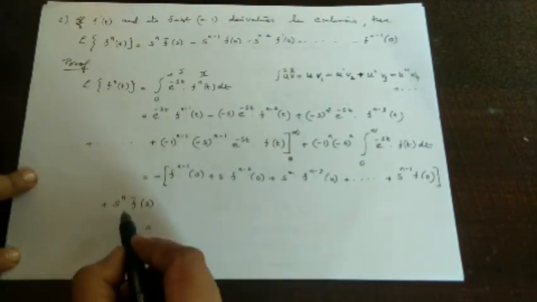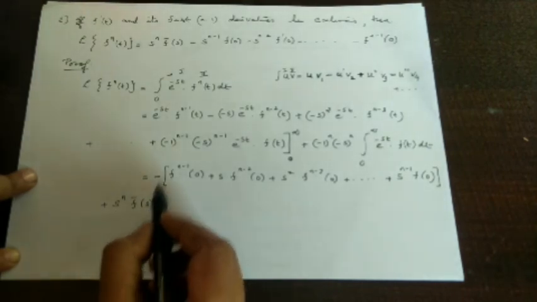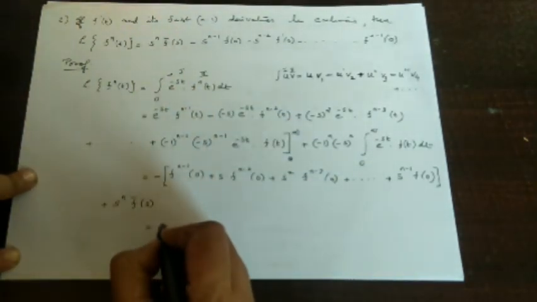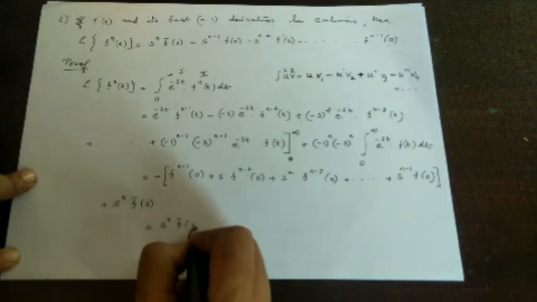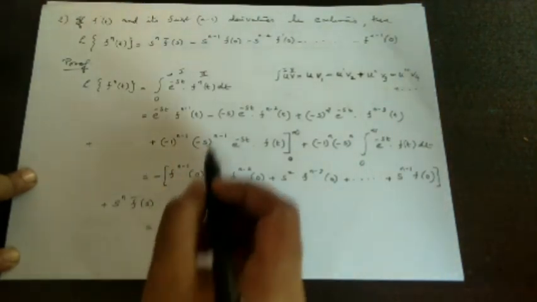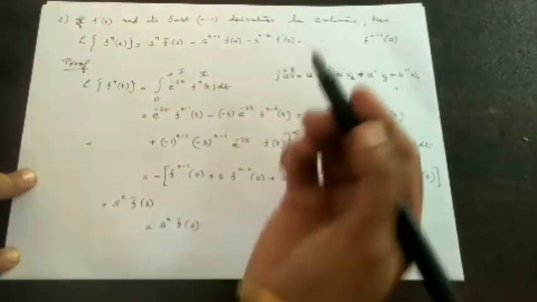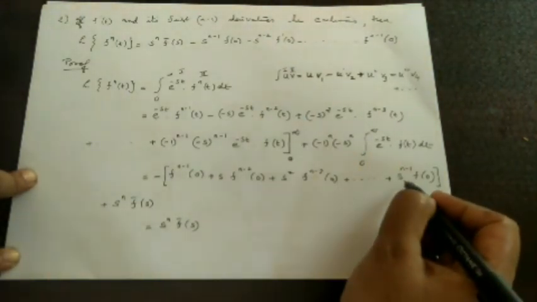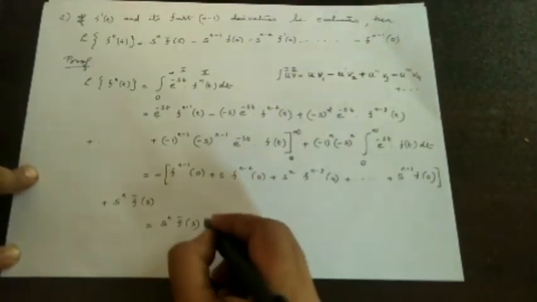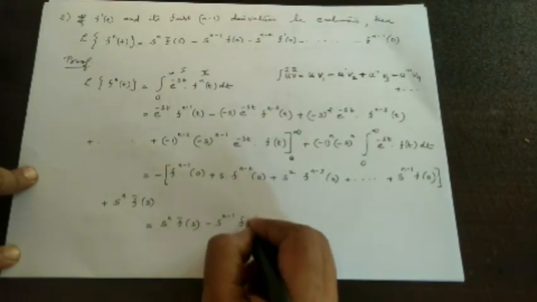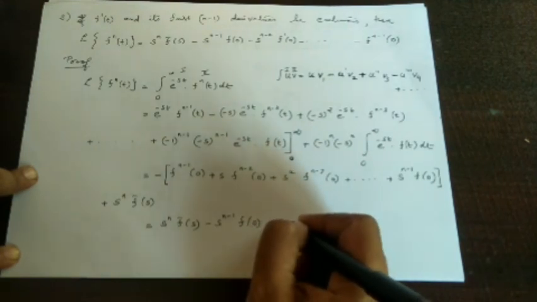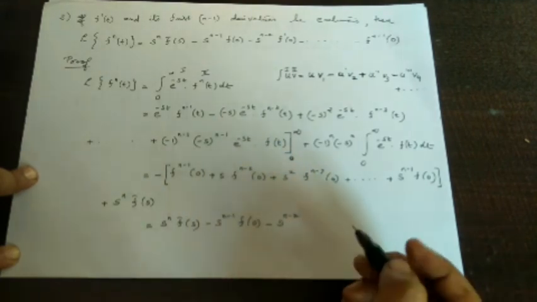Now from the last term we can write the solution. The first term is s raised to n f bar of s. Here the last term is s raised to n f bar of s, and here the first term is s raised to n f bar s. Therefore we can write first s raised to n f bar s. Then the second term becomes minus s raised to n minus 1 f(0). Then we can write the third term as minus s raised to n minus 2, by decreasing the power by one.